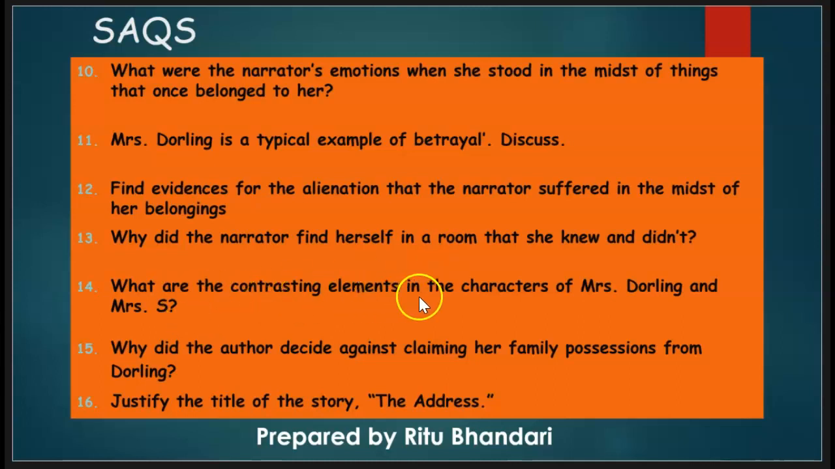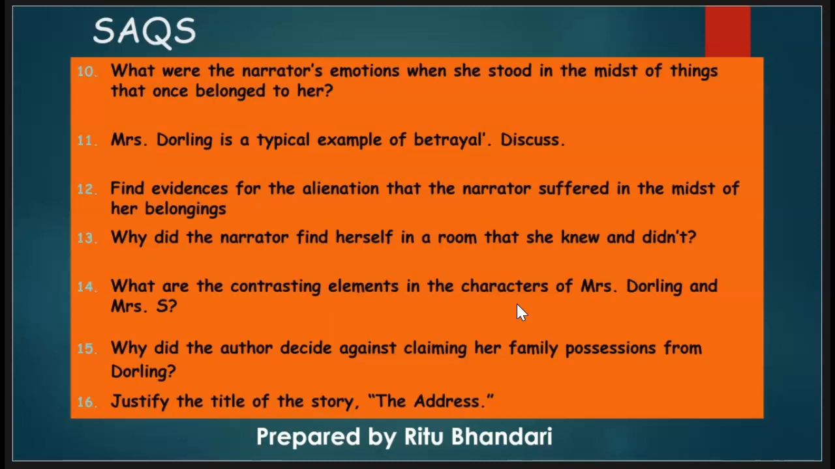What are the contrasting elements in the characters of Mrs. Darling and Mrs. S? Well, the contrasting characters, Mrs. Darling and Mrs. S, are definitely contrasting, because Mrs. S was a lady of simplicity. She didn't seem to have the harsh and cruel side of the world. She could easily befriend people, rather easily trust them. She trusted Mrs. Darling, who was just an acquaintance of her, and allowed her to keep all her precious belongings. Moreover, she was very kind-hearted.